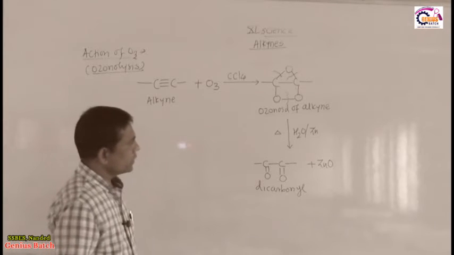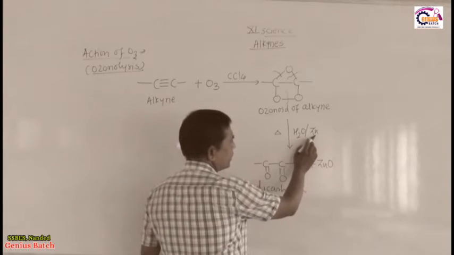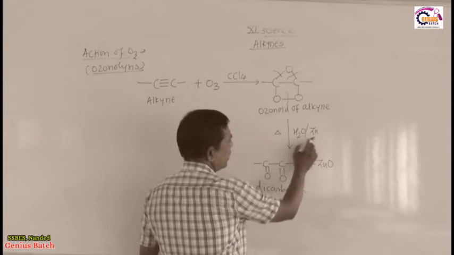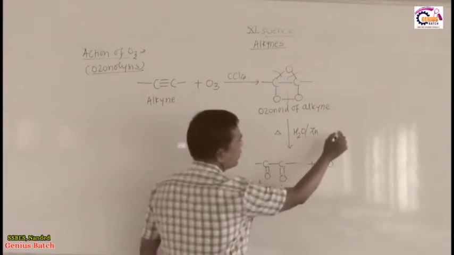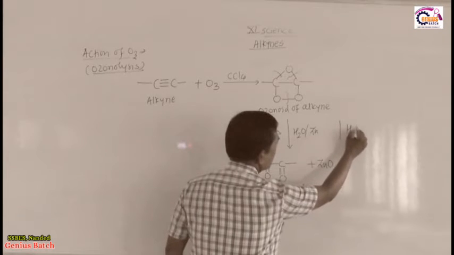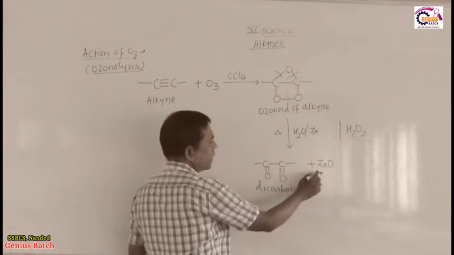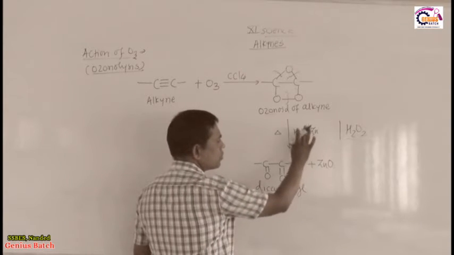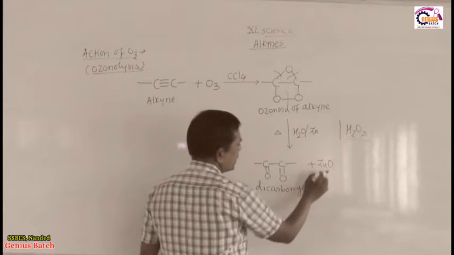Another important thing in this reaction, if we avoid the use of zinc, then this H2O combines with this oxygen to form the byproduct H2O2. If H2O2 remains as a byproduct in absence of zinc, again I hammer you, then H2O2 is an oxidizing agent.